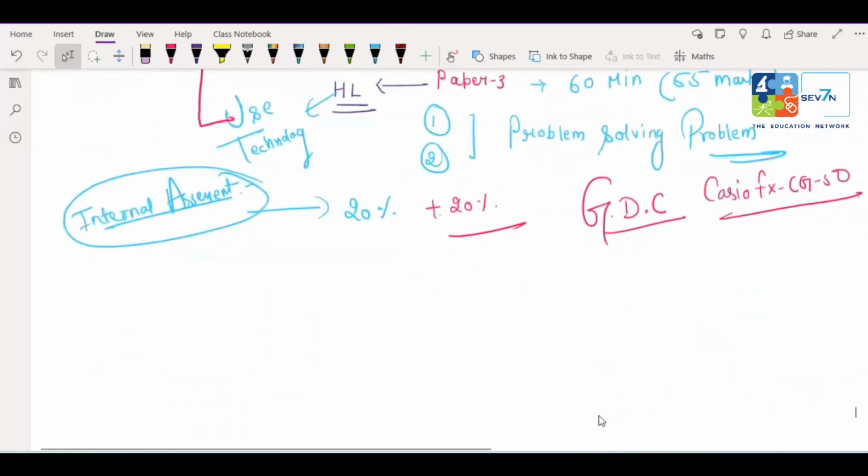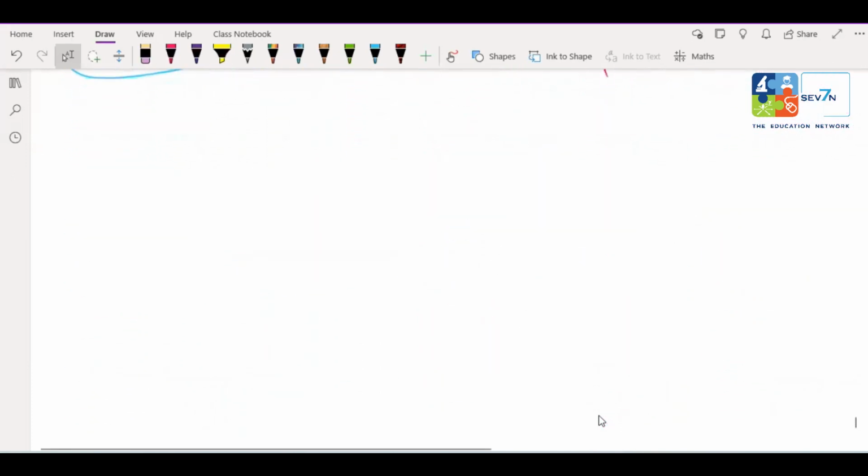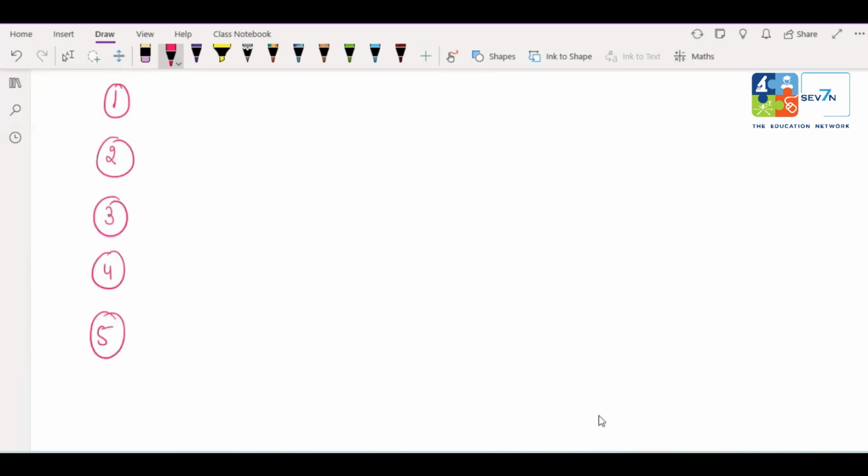Okay. So Martin, now we'll proceed with your course outline. We have 5 units in all the levels of maths, but the minor topics are different according to the levels. Number and algebra: this is your first unit.